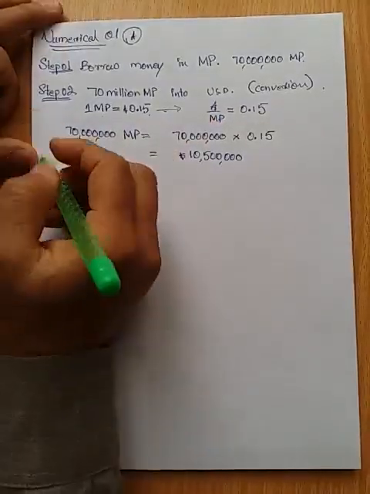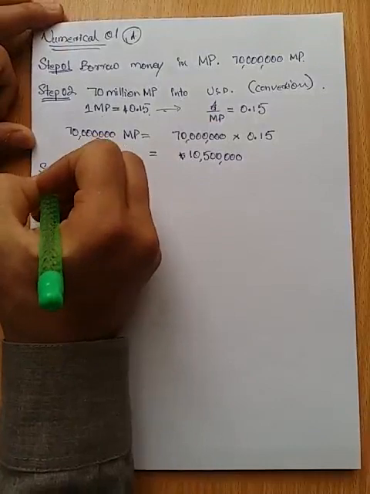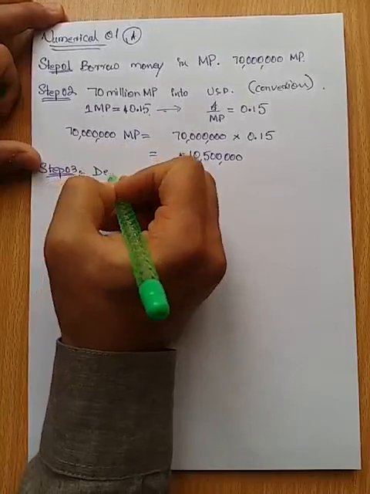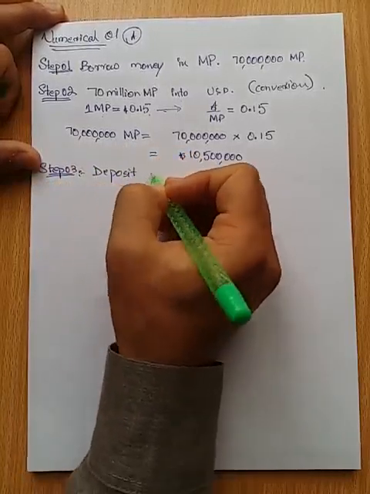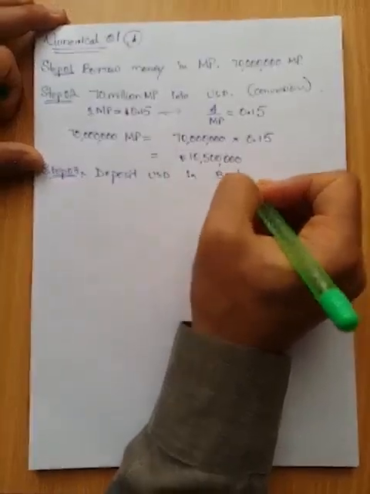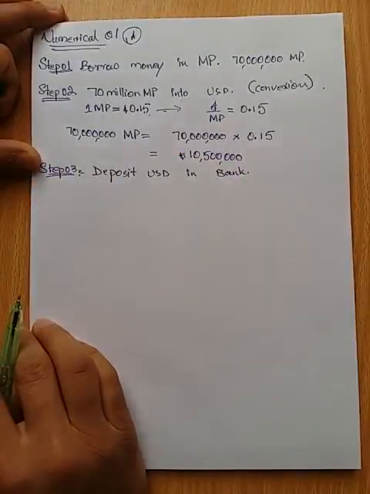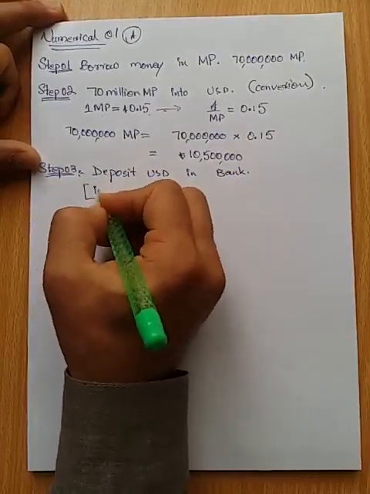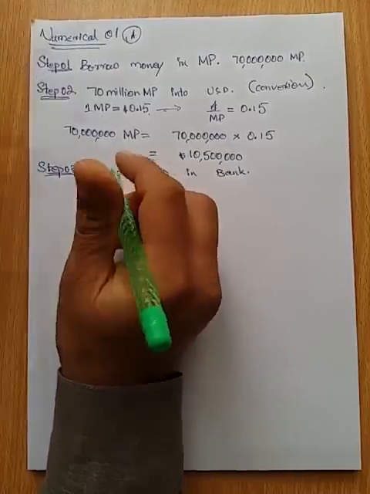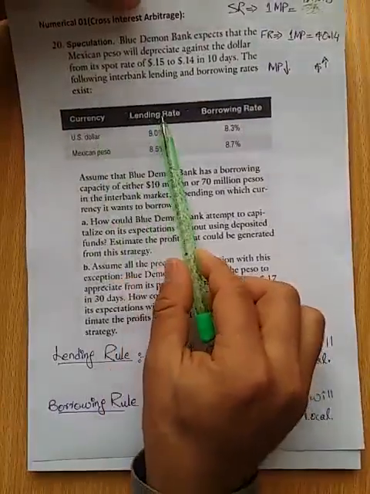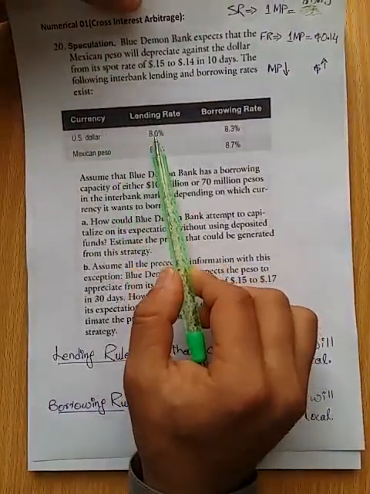Now in step number 3, whatever dollars we got, we will deposit these dollars. We are going to deposit this money in the bank account. If we lend the money to the US bank, we are entitled to receive 8% profit.